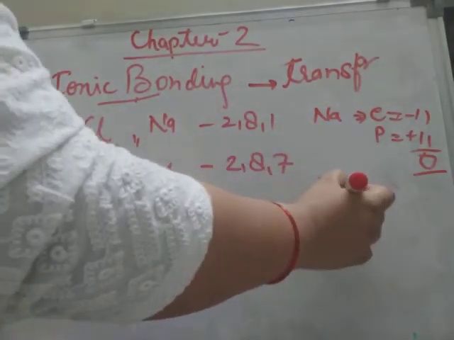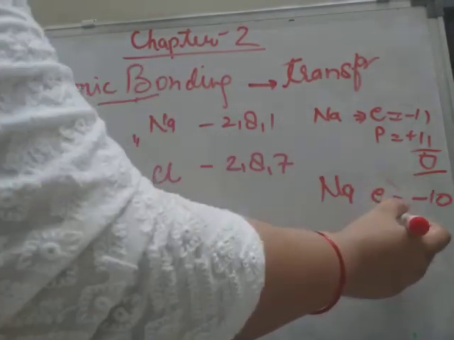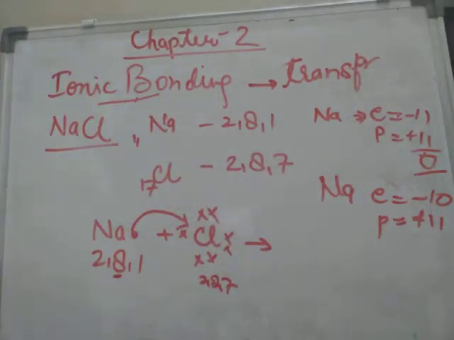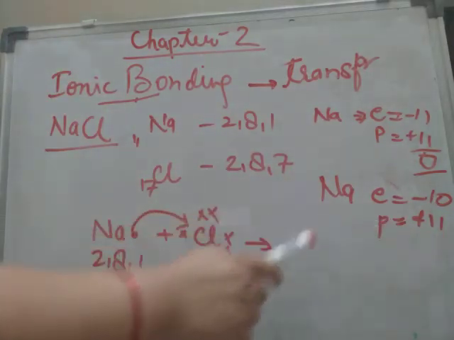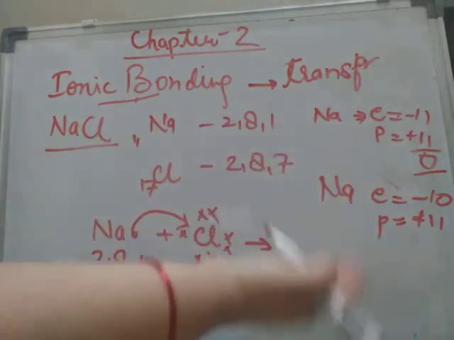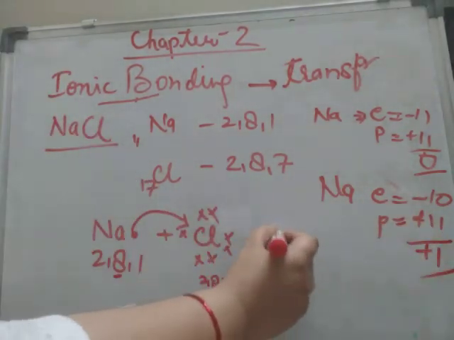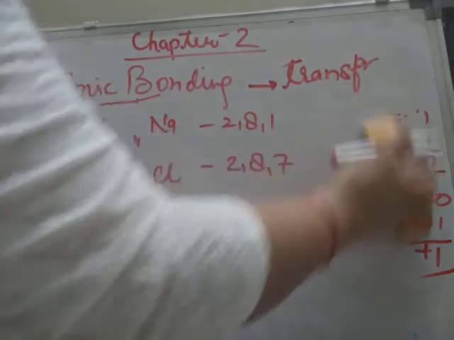But when the sodium atom loses an electron, the electrons now become 10, but the protons remain the same. This I have told you so many times, that whenever an atom loses or gains electrons, the nucleus, or the nuclear composition, remains the same. No transfer of protons and neutrons takes place. Only electrons are either lost or gained. So here the net charge will be +1. This net charge +1 comes over here. This will become Na plus.